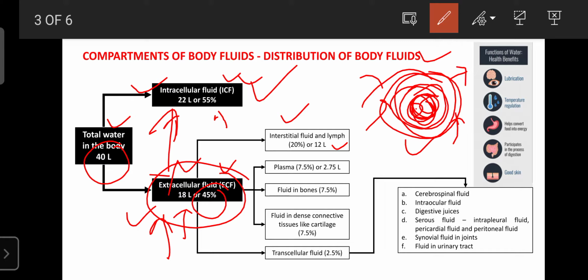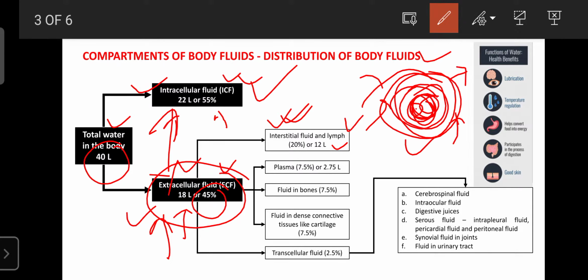Okay, the tissues are made of cells, and between each cell in the tissues there is a certain gap. That gap is known as the interstitial space. That space contains fluid, and that fluid is known as the interstitial fluid. The lymph present in the lymphatic vessels or lymphatic system is also part of the extracellular fluid, or ECF.